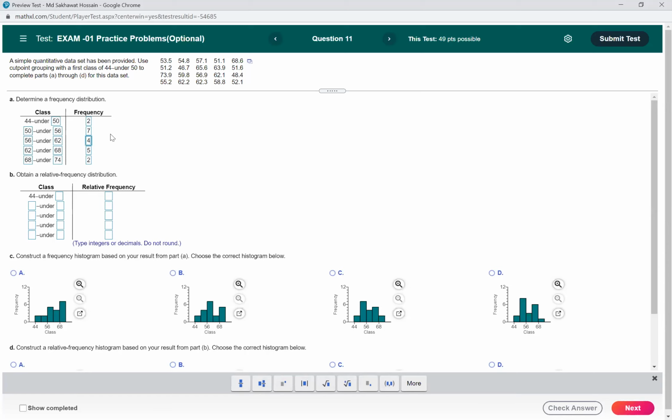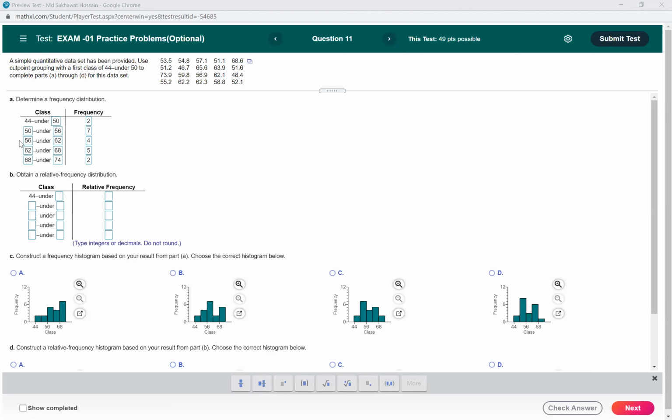I think that's correct. Now we have to find the relative frequency. So we have a total of 20 numbers here, and you will divide each one by 20. First you need to complete this group. It will be the same group actually: 40 to under 50, then 50 to 56, then 56 to 62.